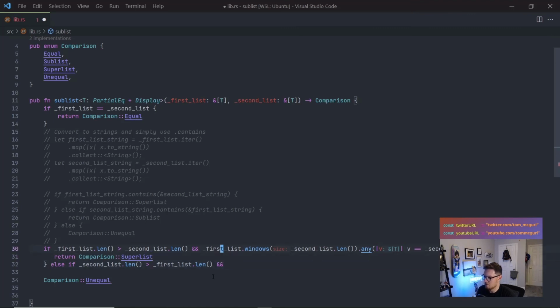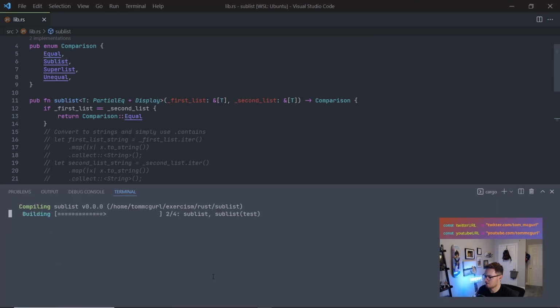And we're going to basically copy this and just change it a little bit. So second list, first list, first list. And if that's the case, it's a sublist. Pretty cool. Let's try it out.